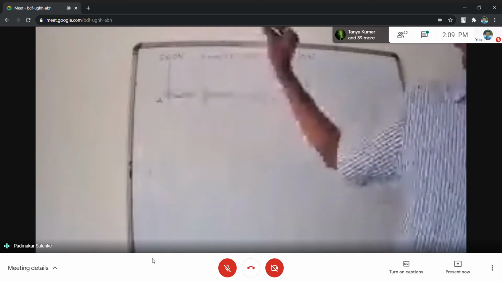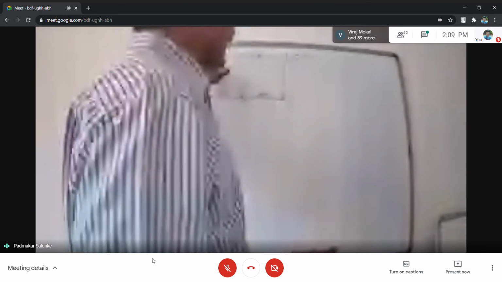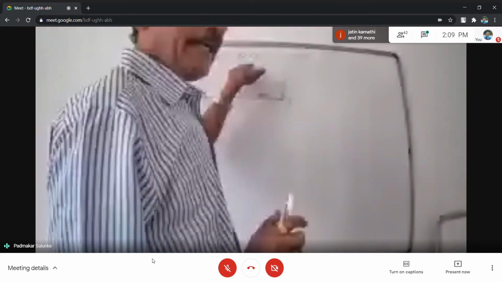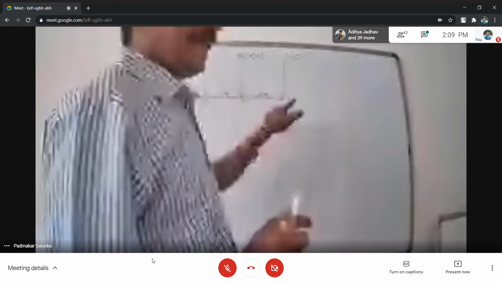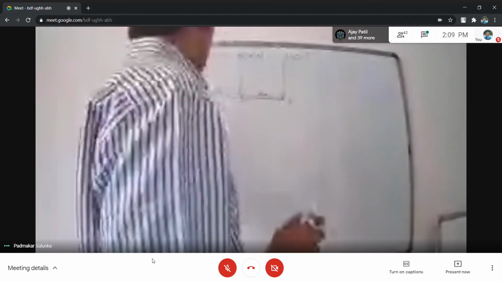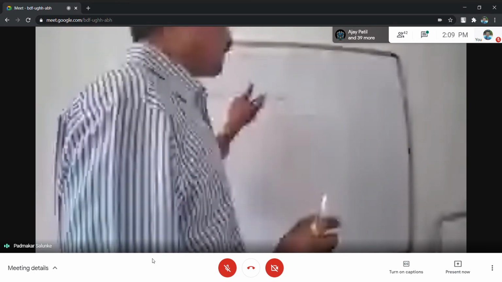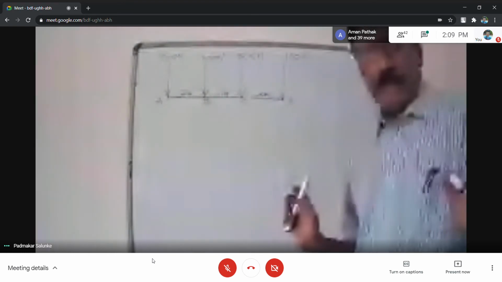So everything along with forces I am explaining, don't worry. First force is 200 Newton. Second is 300 Newton. You can write in your notebook. Third is 500 Newton, and last is 100 Newton. These points are A, B, C, and D. Distances between these are 2 meter, 1 meter, and 3 meter. That you can write in your notebook if you are unable to see properly.